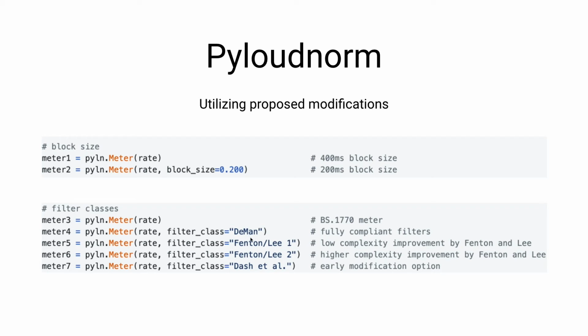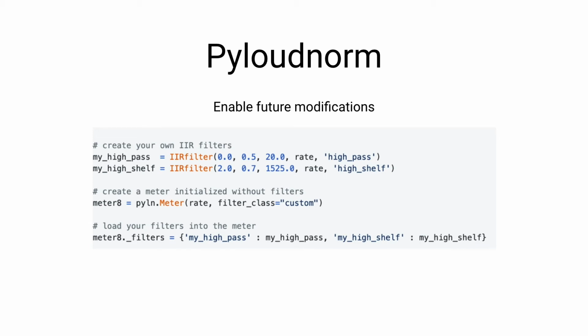And you can simply select those filters by passing in the optional string to specify which of those filters you want. And this makes it really easy to adapt those modifications if you so desire in your use case. We also enable future modifications as well as experimentation with the use of this simple IIR filter class, which has a number of different filter prototypes like high pass, high shelf, and other types of common filter designs. And using that, you can then create your own K-filtering stage with any number or design of different IIR filters.